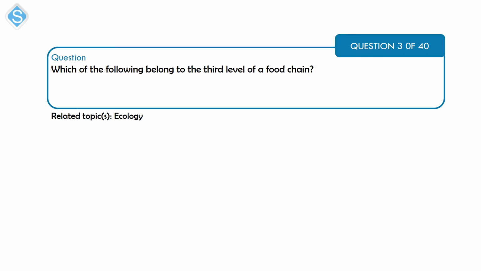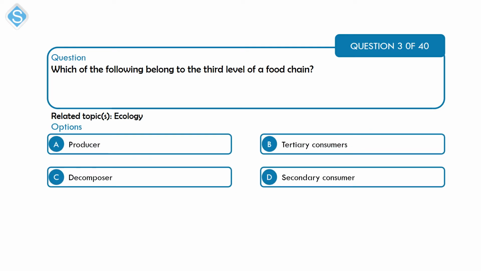Next question is also on ecology. Which of the following belong to the third level of a food chain? A. Producer. B. Tertiary consumers. C. Decomposer. And D. Secondary consumer.